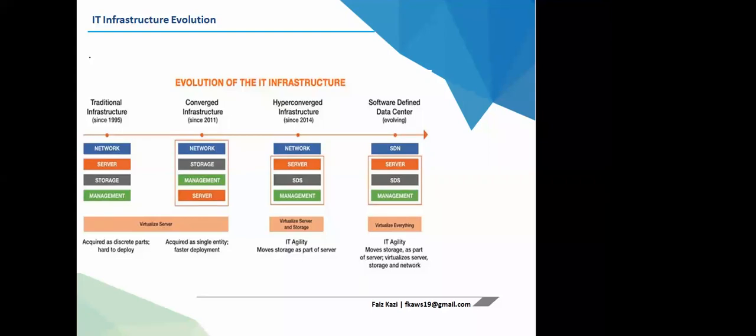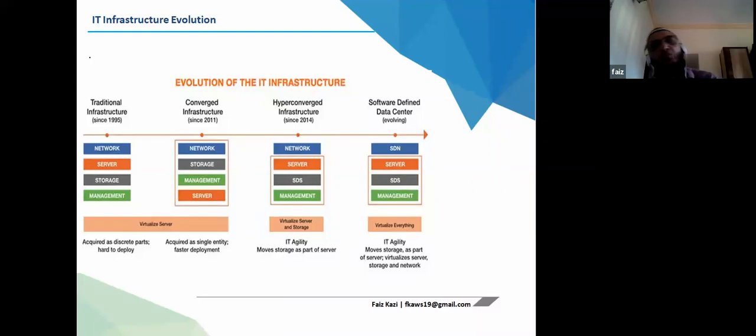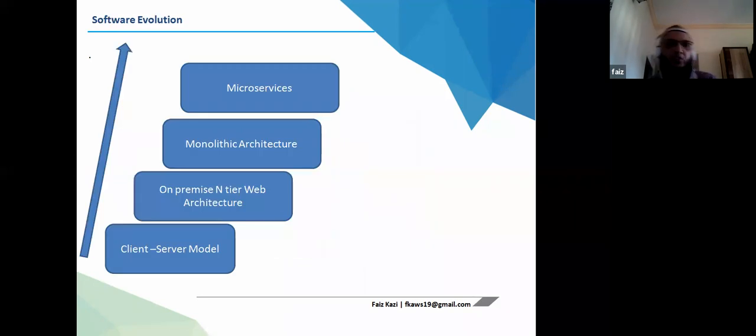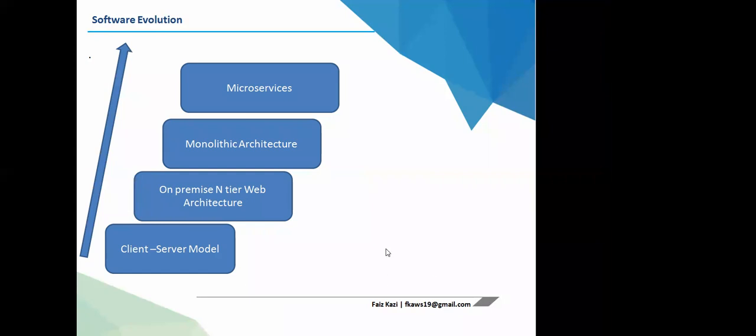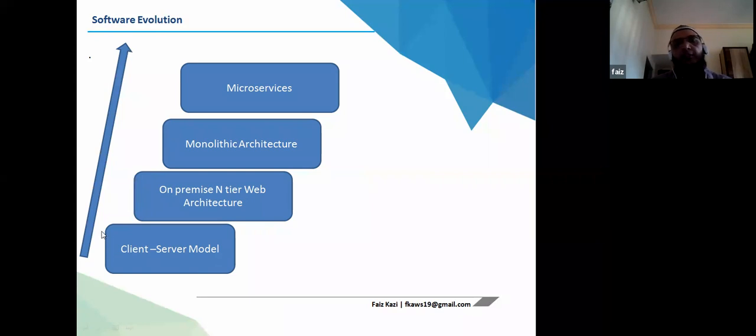Now clear. So apart from the infrastructure evolution, there was one more evolution known as software evolution. Okay. So I will be explaining this in detail. So we came with client server model. Then we had web tier model, like N tier, which is currently also used in many enterprises, where applications were converted into web models.